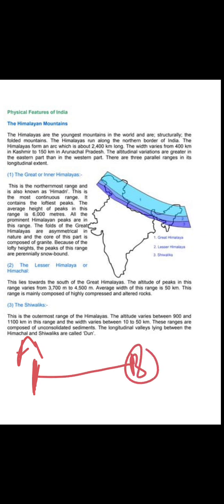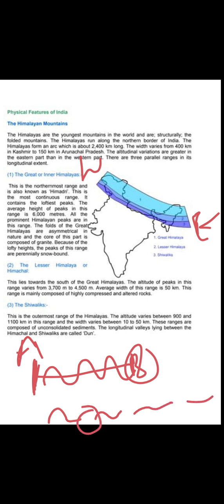Let's say Himadri starts from point A and ends at point B, from west to east. It is continuous because there are no gaps in between. That is the reason it is known as a continuous range.